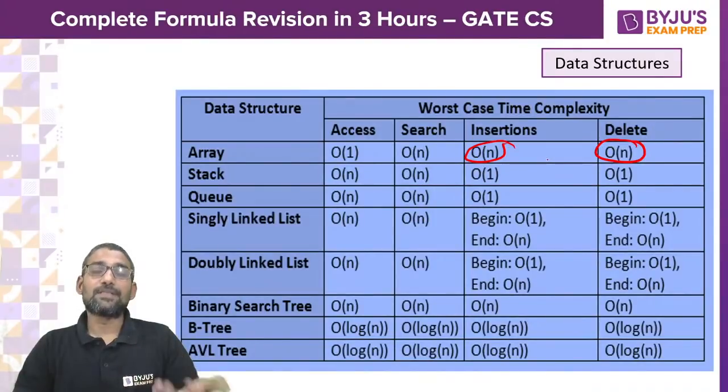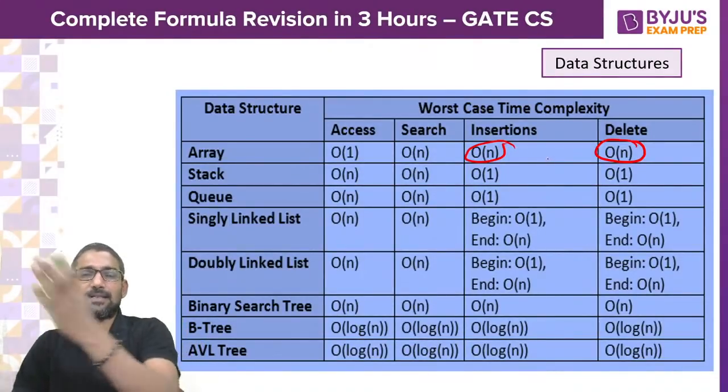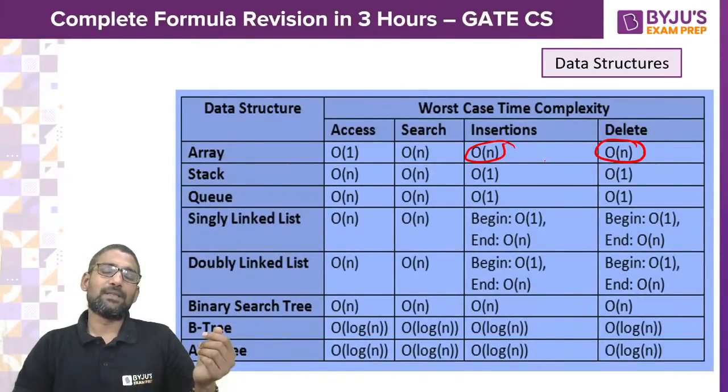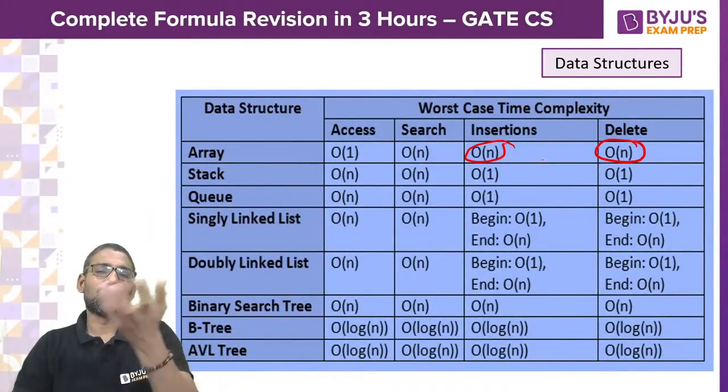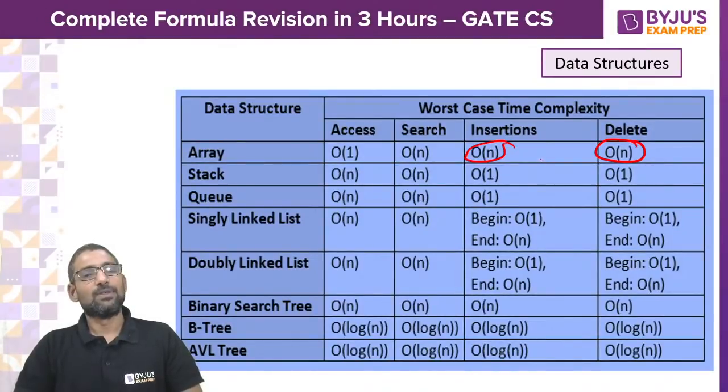But if you want to insert or delete, you know array has a static memory allocation. If you want to insert somewhere in the middle, or at the last but one location, you might be thinking, what is there? I'll say a of n minus 1 is equal to value. So it takes constant time. But imagine the worst case scenario. We already have some list and we want to add some more elements to the list. Array permits only static memory allocation. So you might need to adjust the elements.